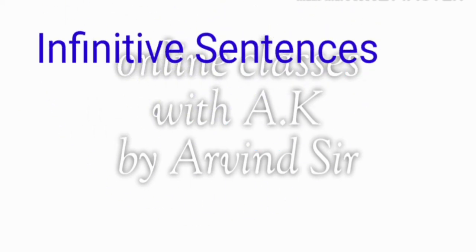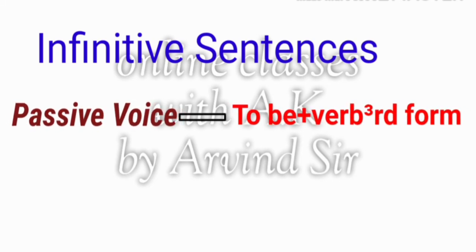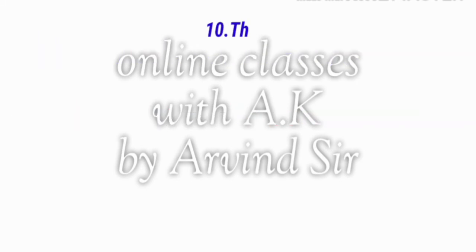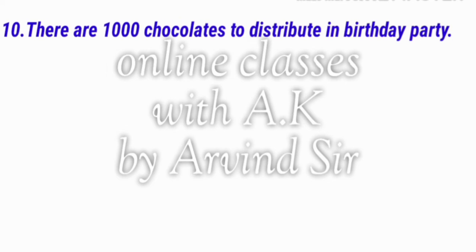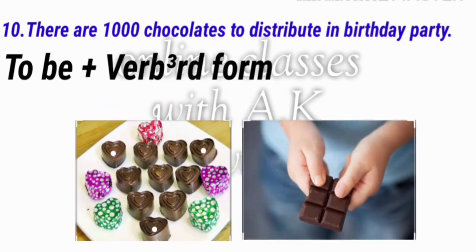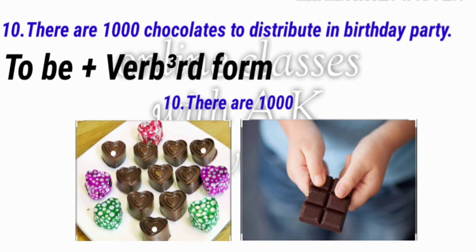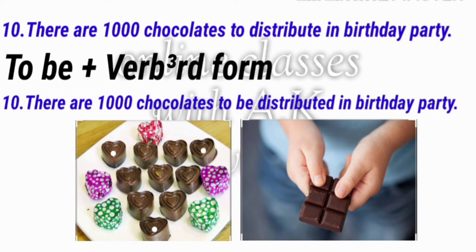Now we will see infinitive sentences. In infinitive sentences, in passive voice we always use to be plus verb third form. Now we will see the sentence: "There are 1000 chocolates to distribute in birthday party." We will follow this formula while changing from active to passive voice: to be plus verb third form, then our passive voice will come: "There are 1000 chocolates to be distributed in birthday party."